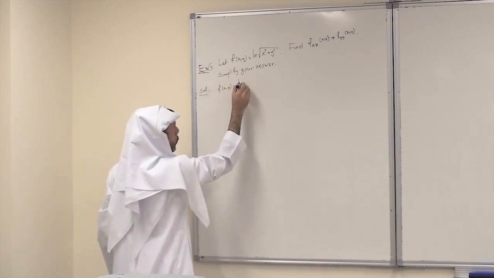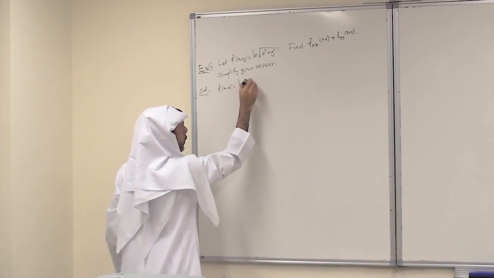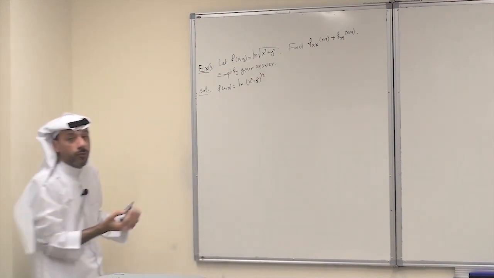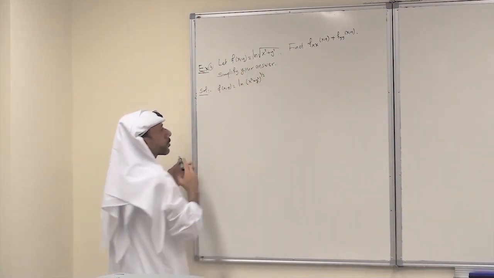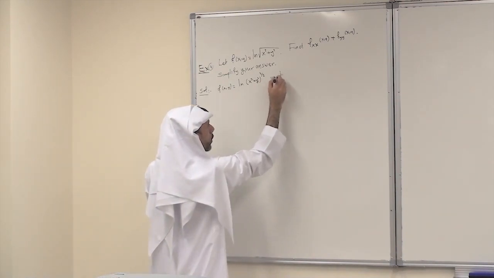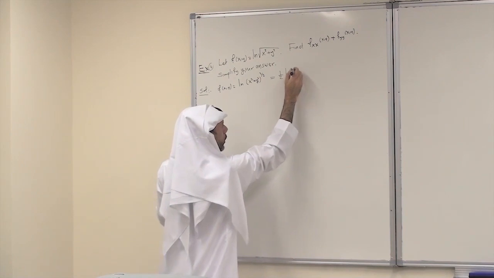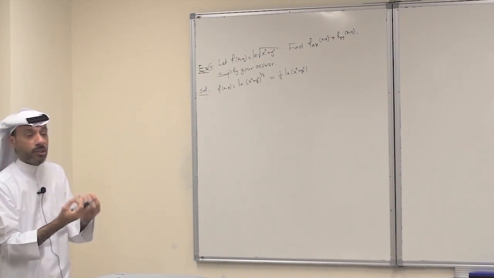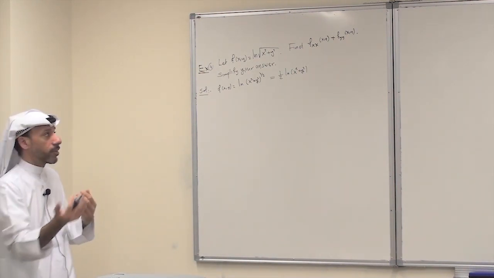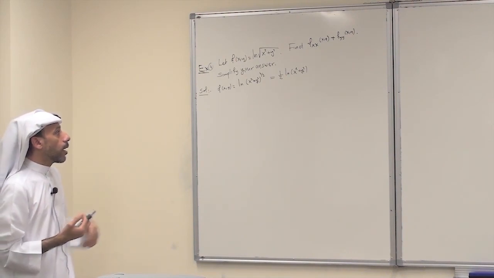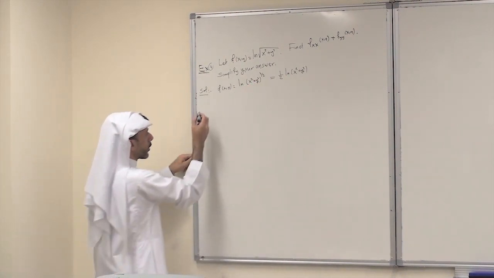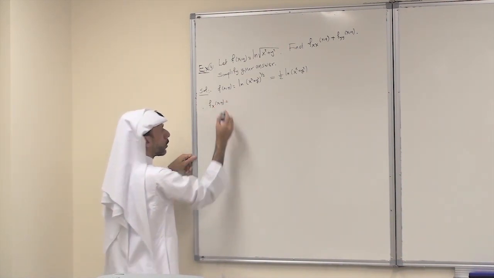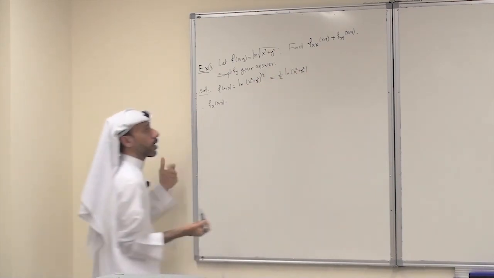So here the function of xy equals ln root, which is really (x squared plus y squared) power half. By properties of the log, I can take the half outside. So this becomes half ln of (x squared plus y squared). Notice here x squared plus y squared is positive, so there is no harm in taking half outside. Okay. Now I need to find f sub xx. So first find f sub x of xy.